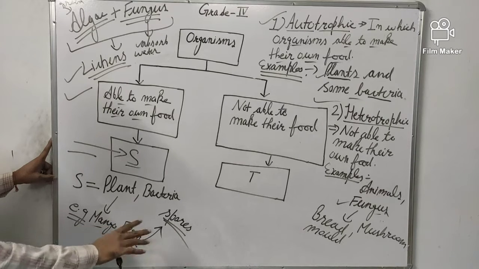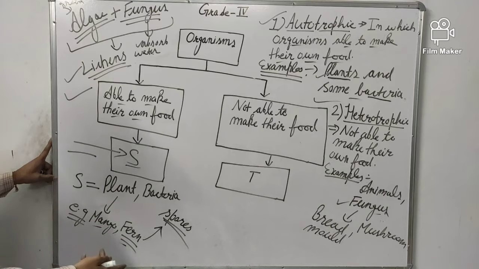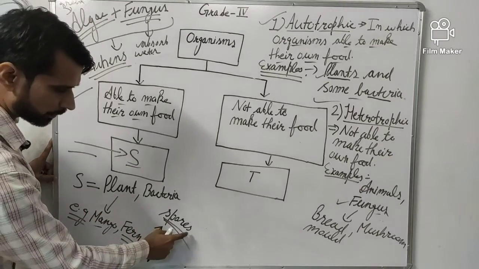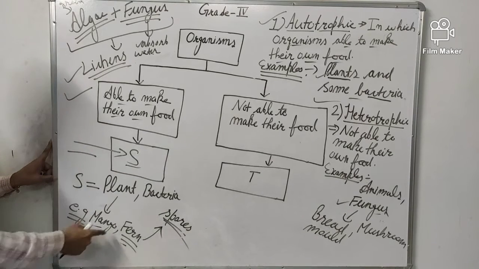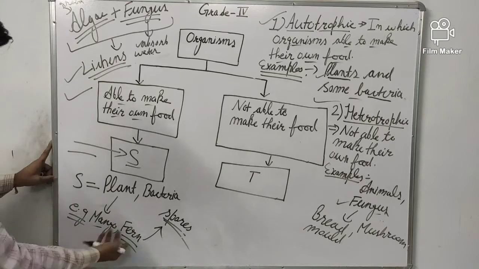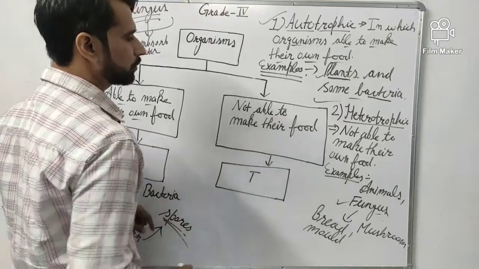You can write an example of any plant. I am just discussing with you. Second, I write fern. Fern is also a plant, but they are not able to produce flowers. In ferns, in place of flowers, which is the reproductive organ, spores are the reproductive organs. Many more examples you can write. Simply the answer of S is, you can write mango, papaya, anything like banana, orange or fern.